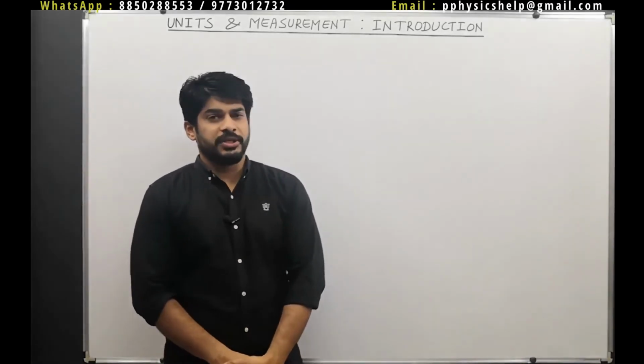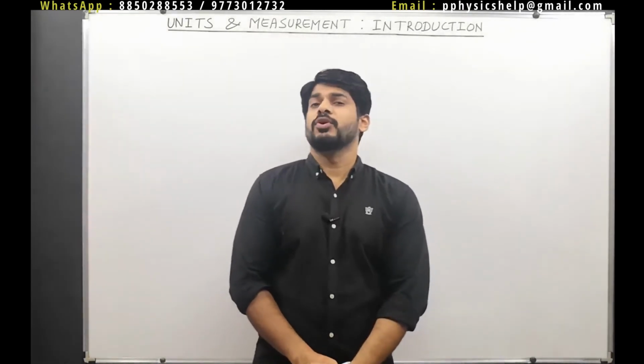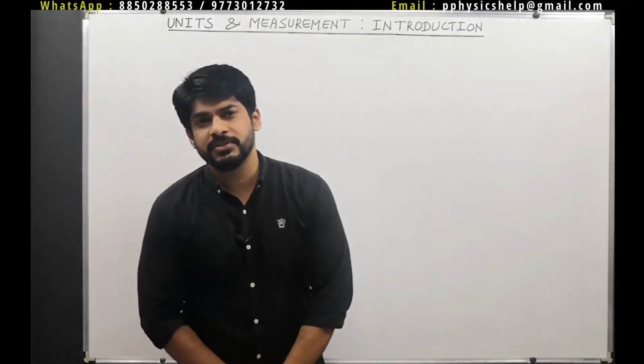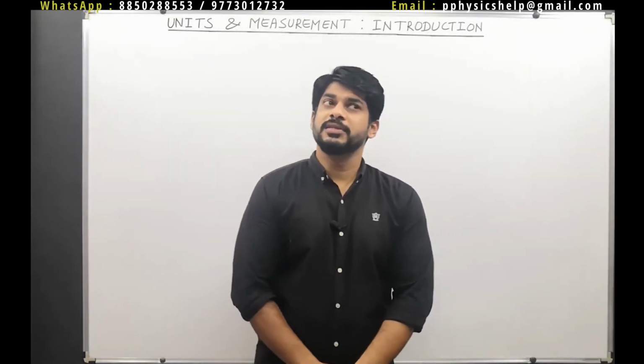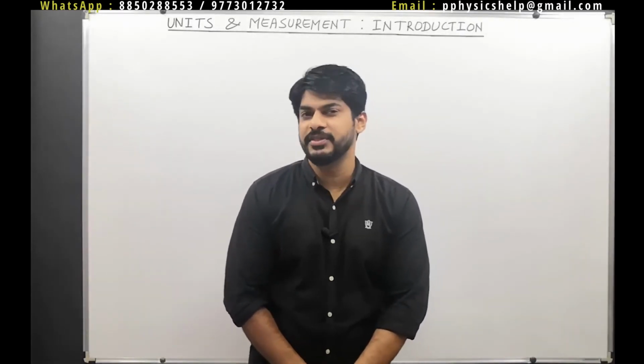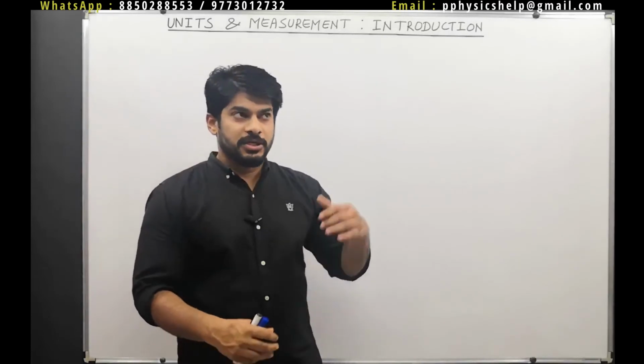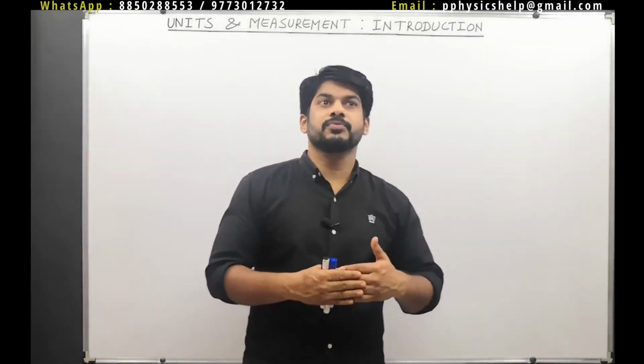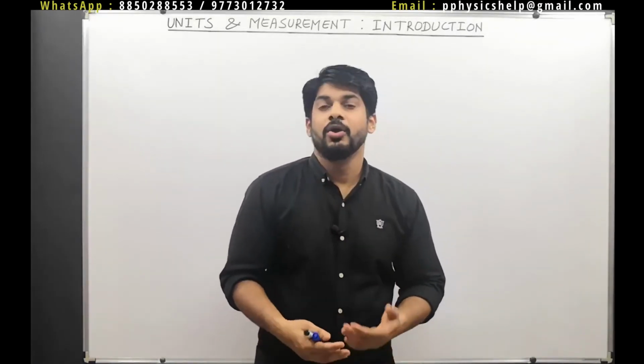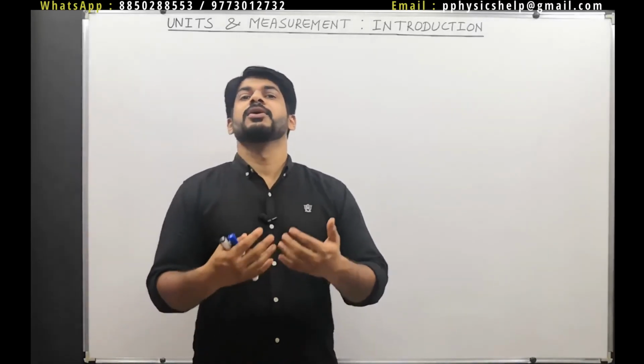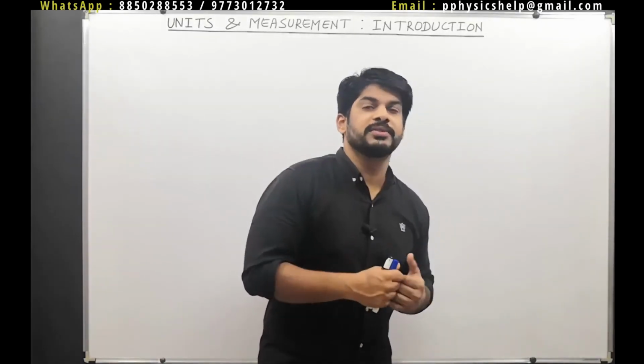So I think this is it. This is what we are going to see in this chapter. It's a pretty exciting, pretty interesting chapter. It is the basis of physics, because these are the things that we are going to use in research. While we are in a research field, we definitely require all these things.